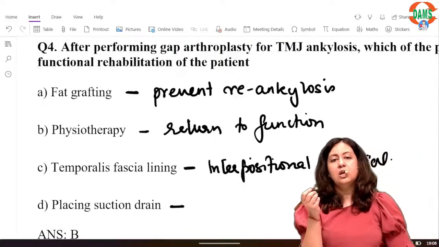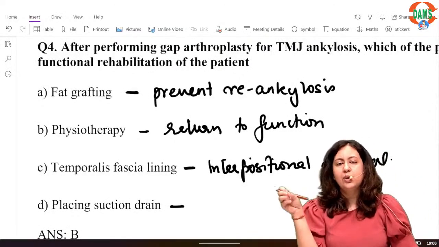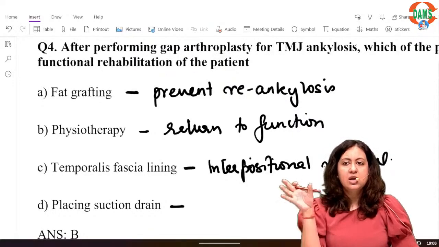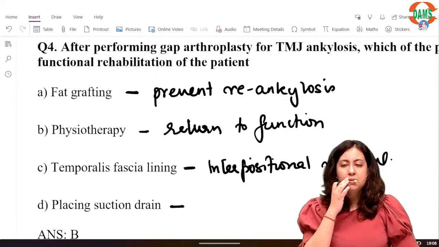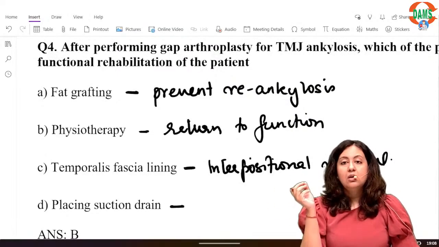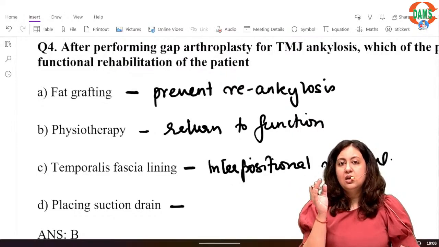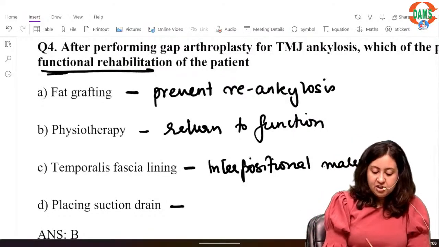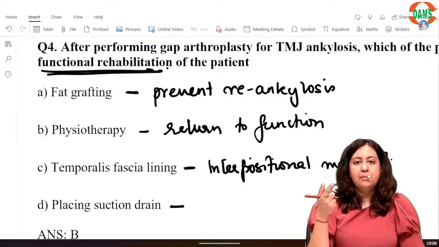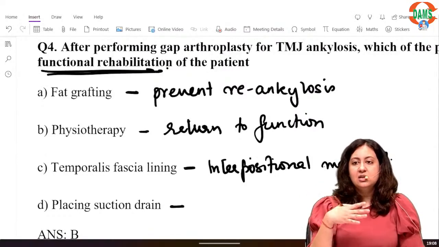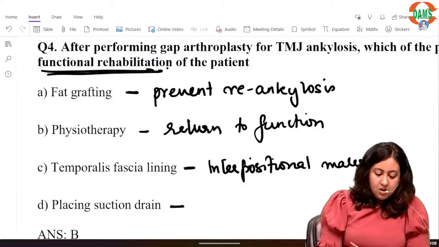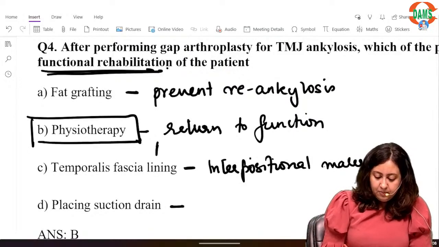After surgery, we place a suction drain to evacuate the blood clots and excess serosanguinous fluid. Alright, so that is the work of a suction drain. So functional rehabilitation will be taken care of by physiotherapy, aggressive mouth opening exercises and early return to function. They will help in functional rehabilitation of the patient. So the answer is option B, that is physiotherapy.